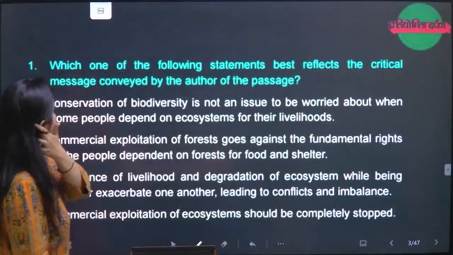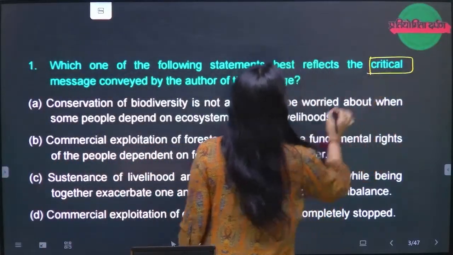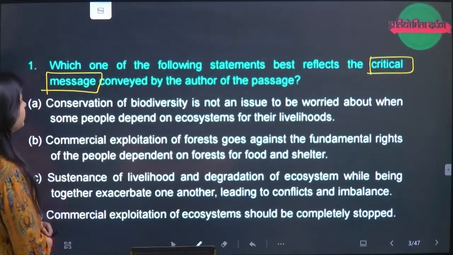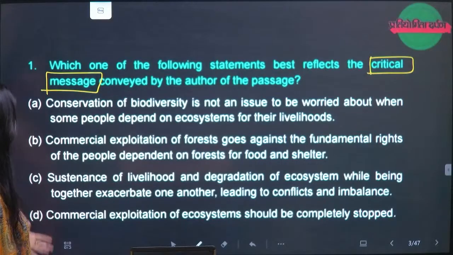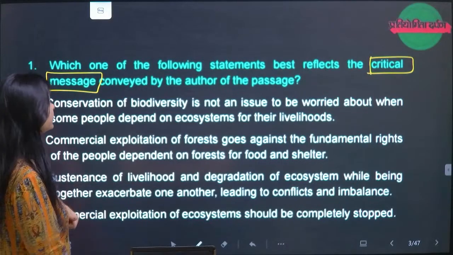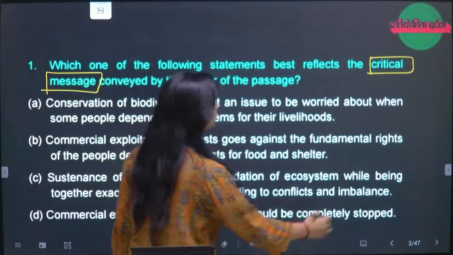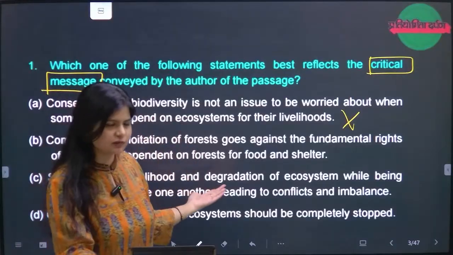Which of the following statements reflects a critical message? The answer that you have to give is about the critical message conveyed by the author of the passage. Option A says conservation of biodiversity is not an issue to be worried about when some people depend on the ecosystem for their livelihood. Not at all. Is it telling the essence of the passage?